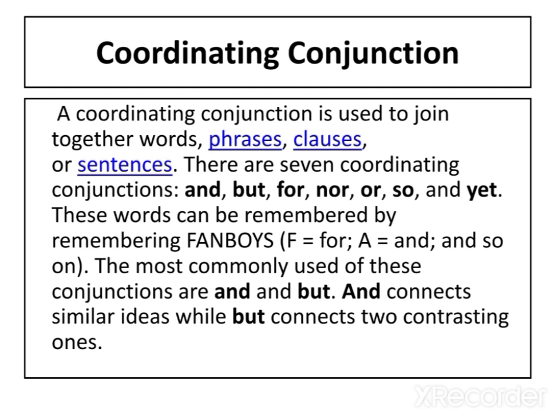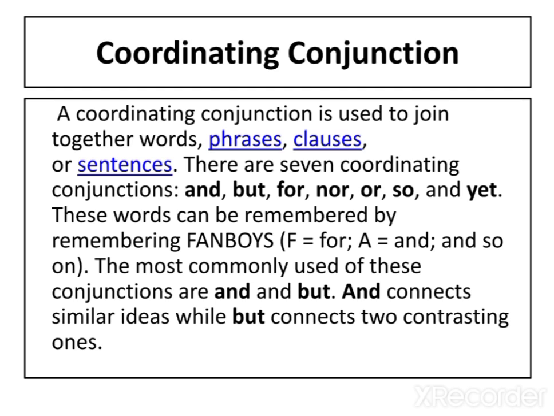Understand? The most commonly used of these conjunctions are and, but. It means and, but are used mostly. And connects similar ideas, while but connects two contrasting ideas, meaning opposite ideas. Understand? Although coordinating conjunctions share the basic function of connecting words, phrases, and clauses in a sentence, each of them has a specific meaning. The following show examples of the coordinating conjunctions being used.